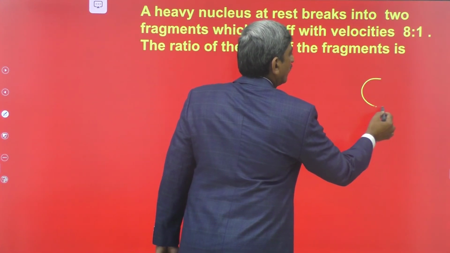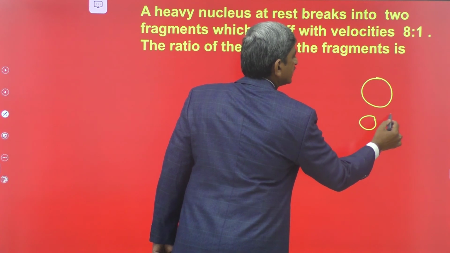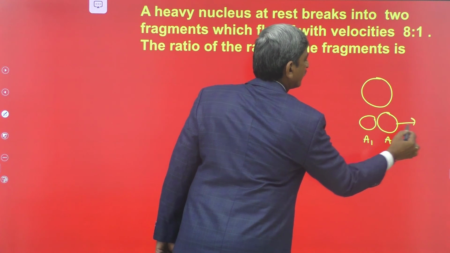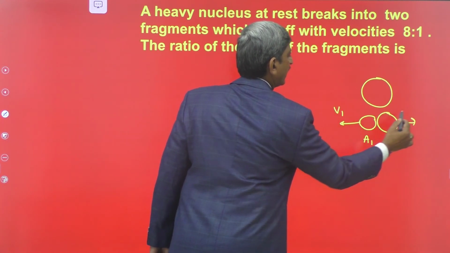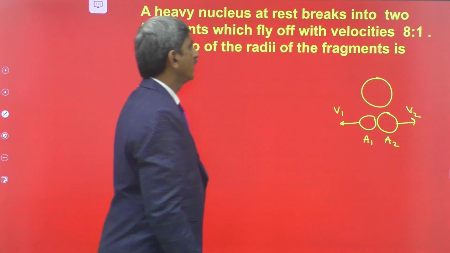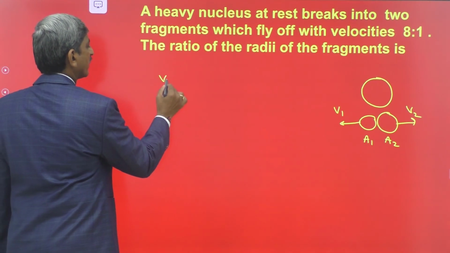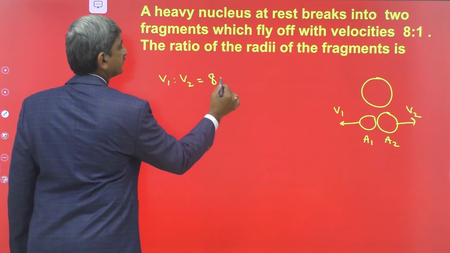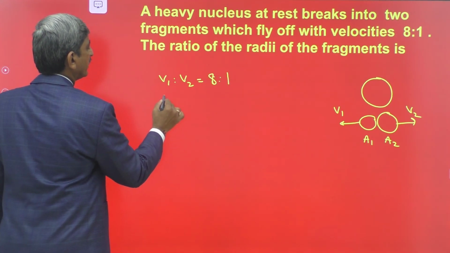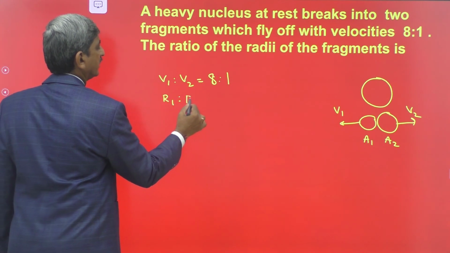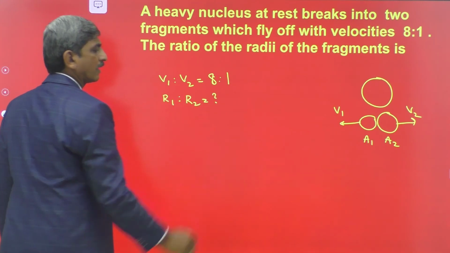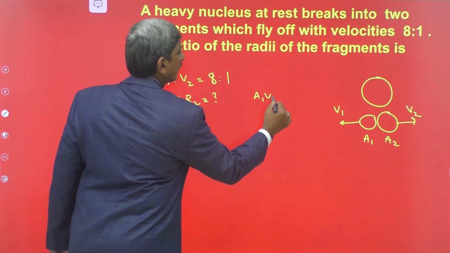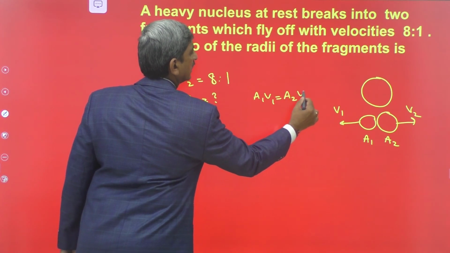This is the original nucleus. It divides into two nuclear fragments of mass numbers A1, A2, which fly off with velocities V1 and V2. It is given that the ratio of the velocities V1 is to V2 is equal to 8 is to 1. And we want to find out the ratio of the radii. From the law of conservation of linear momentum, we know that A1 V1 is equal to A2 V2.